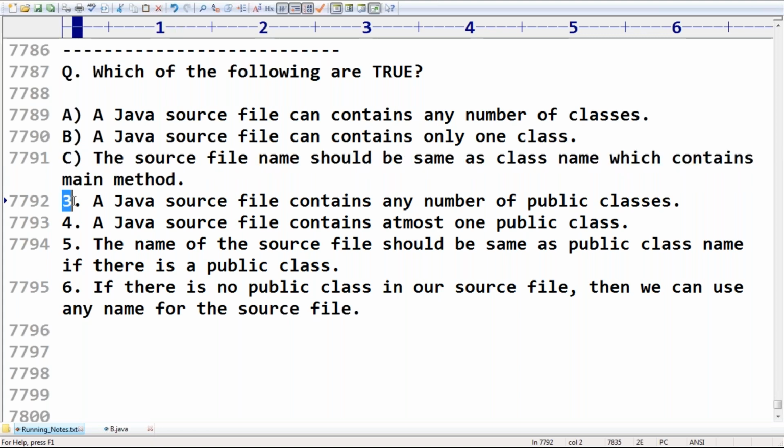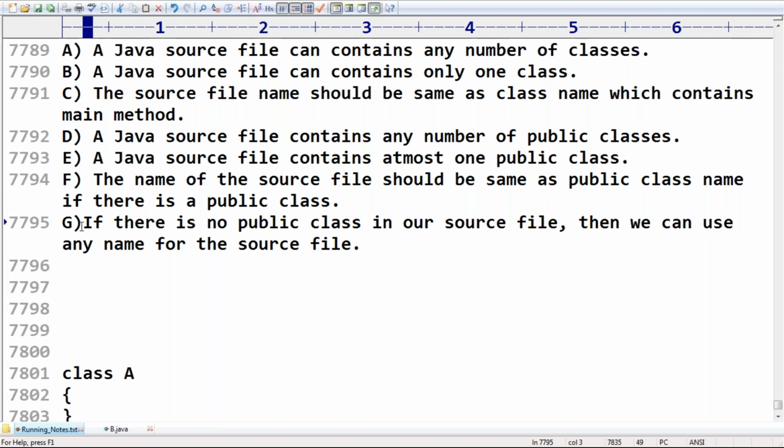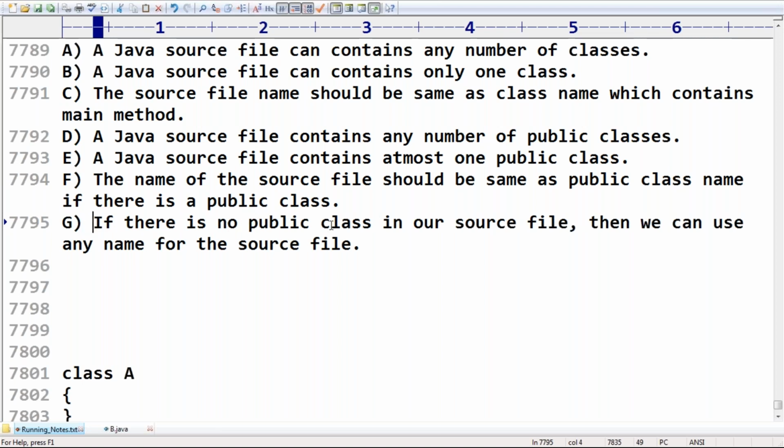Next, a Java source file contains any number of public classes. Next, a Java source file contains at most one public class. Next, the name of the source file should be same as the public class name if there is a public class. And if there is no public class in our source file, then we can use any name for the source file.